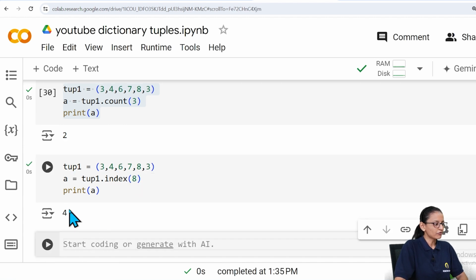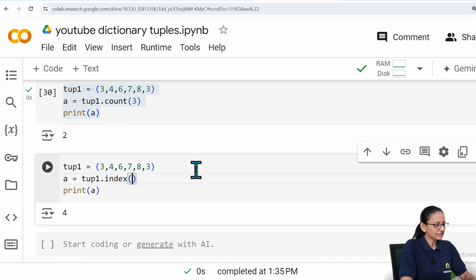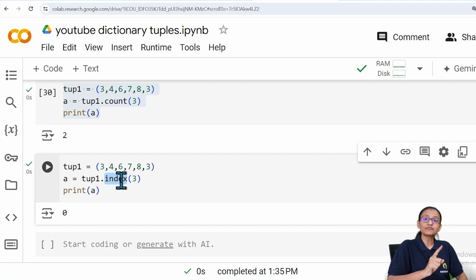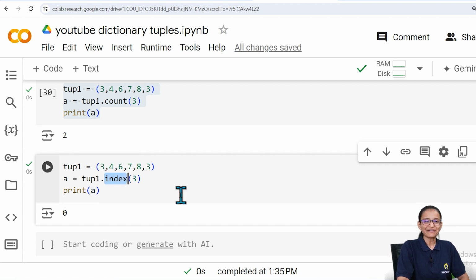So it will print 4. But if I am writing 3, what index will it return? It will return 0. Why? Because the index method will return the first occurrence of the element, or you can say it will return the index of the first occurrence. So this way you can implement tuple methods in Python.